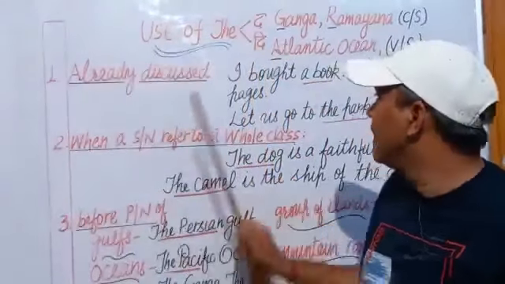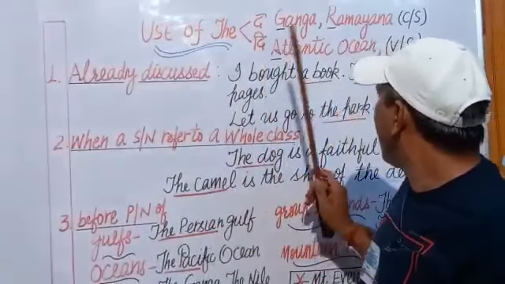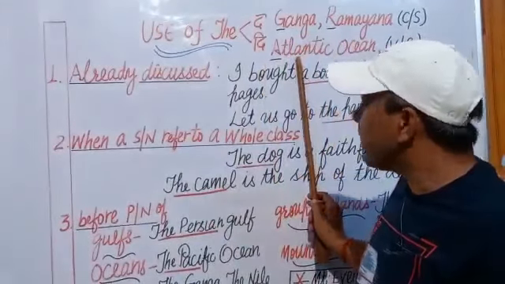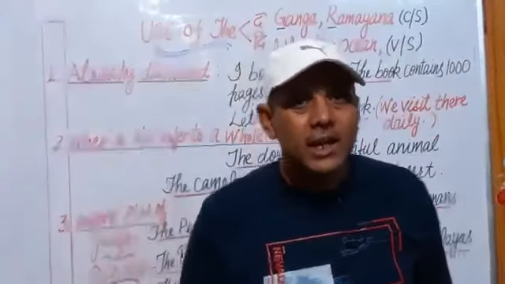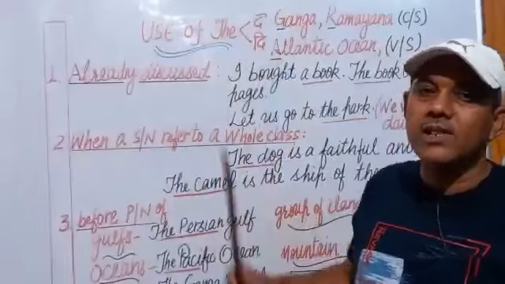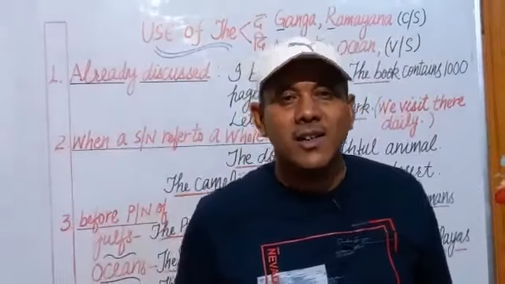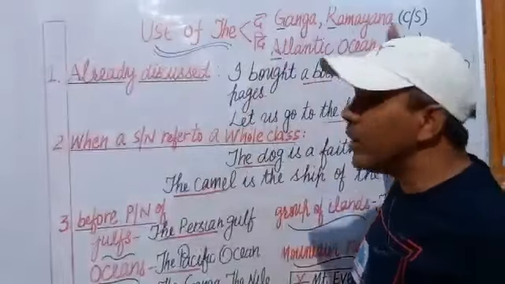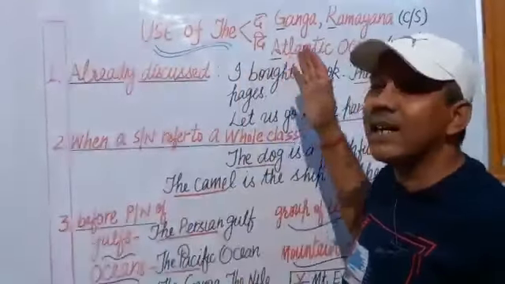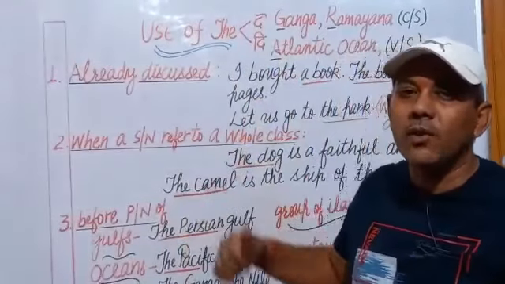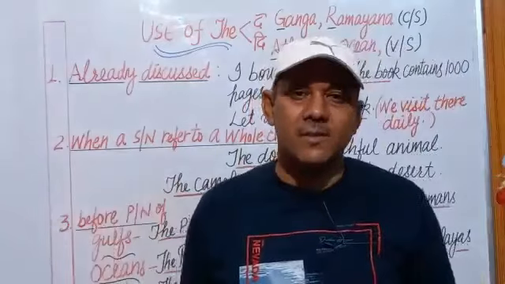For example, the Atlantic Ocean. If it begins with a vowel sound, it is pronounced 'thee'. If it begins with a consonant sound, then it is pronounced 'thuh'. Take a few examples, note them down in your notebooks to make the correct pronunciation of THE in different situations.